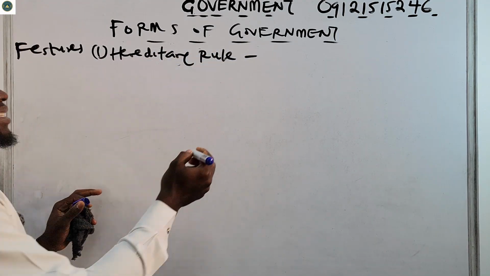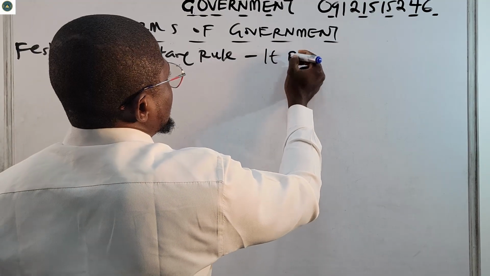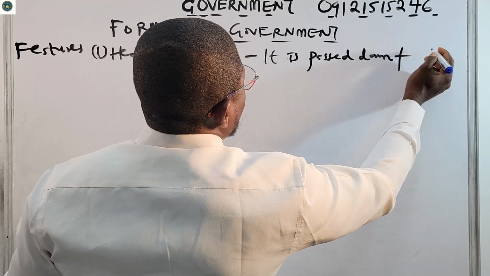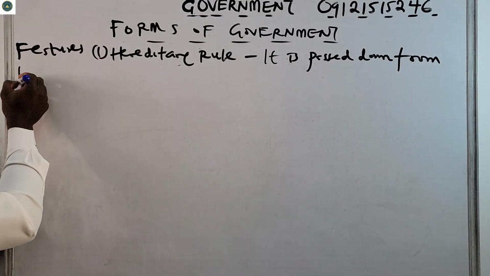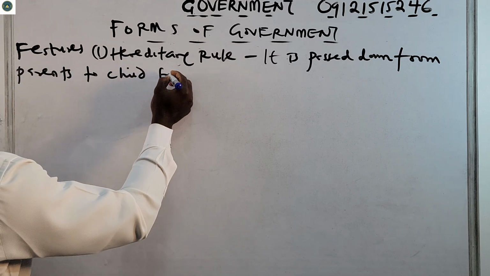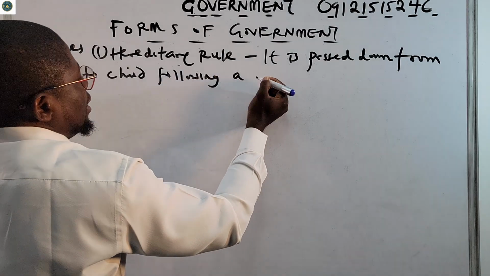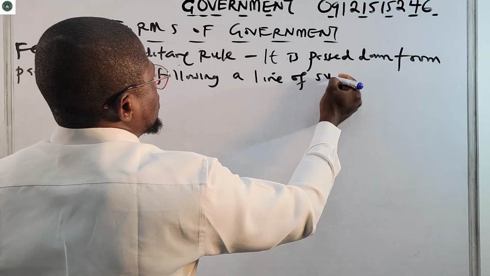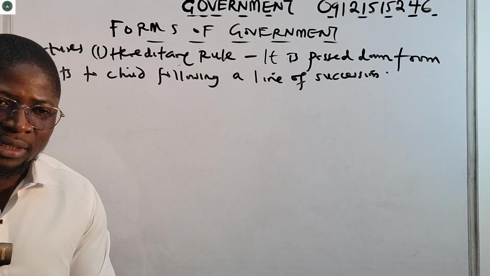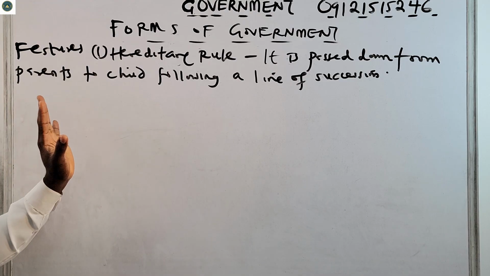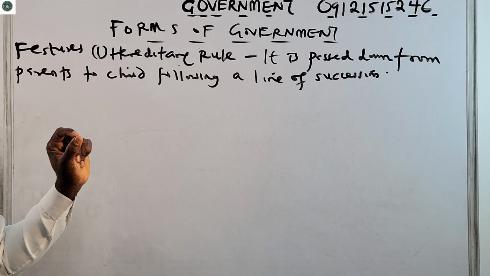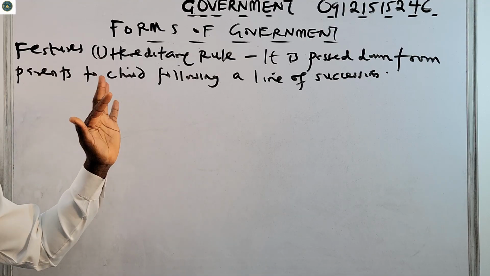All right, so it is passed down from parent to child, following a line of succession. There will always be a line of succession: after this person, it is this person, and after this person, it is this person. That is one of the major features of hereditary rule. It can be passed down from parent to child following a line of succession.